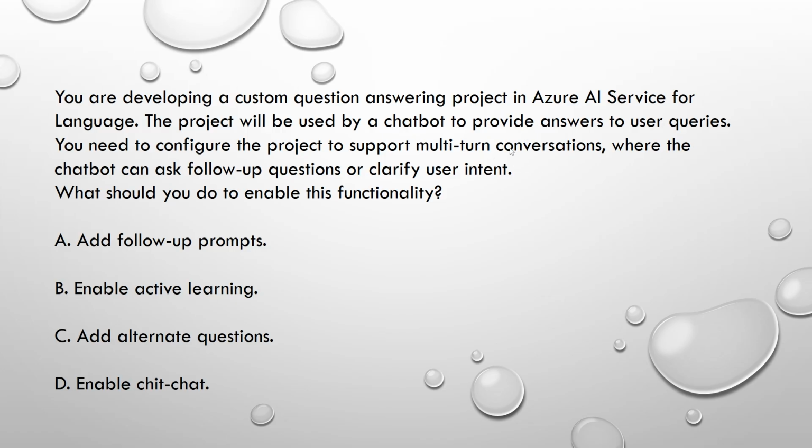The question itself gives the answer. It is where the chatbot can ask follow-up questions or clarify user intent. So how can we enable this multi-turn conversation in a custom question answering project? That is the question. Now let us go through the documentation.